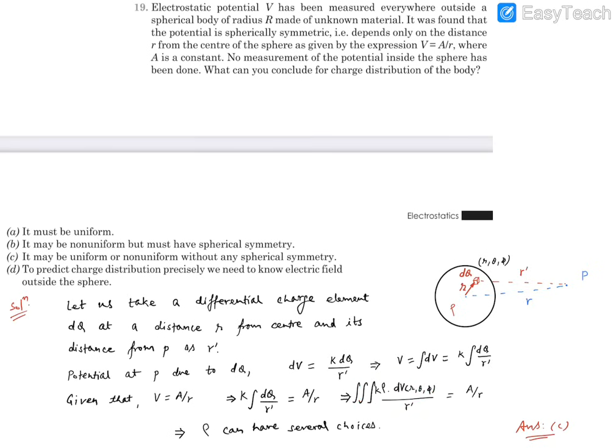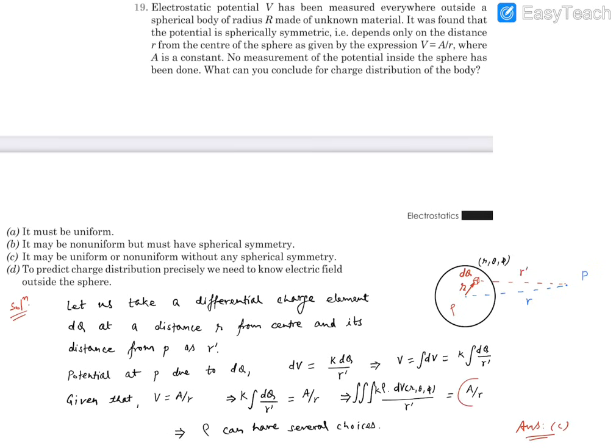Out of this we need to comment about this density. Now k being constant can be taken outside. This density can be constant, or variable as a function of only r, or maybe a function of r and theta, maybe r, theta and phi. It can be related to any number of the three variables. So from here we cannot say certainly what this density is.